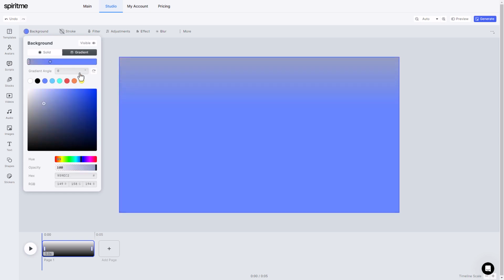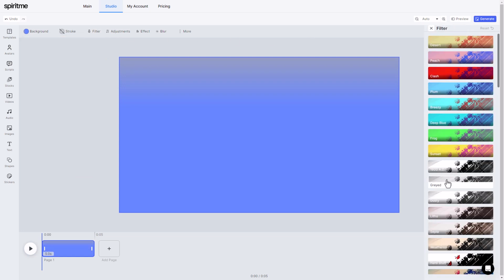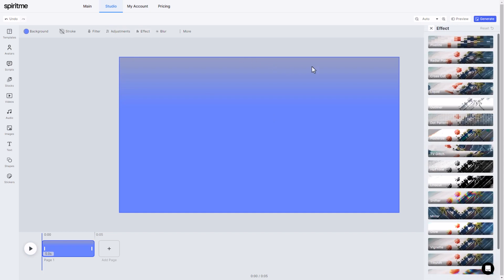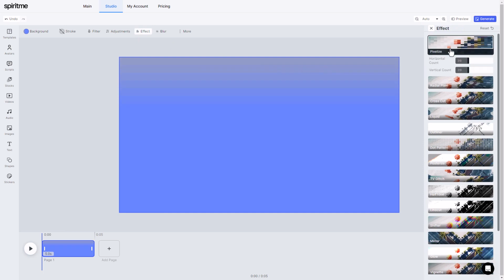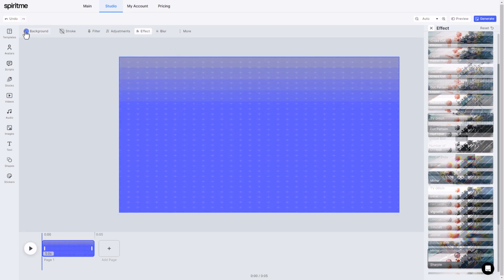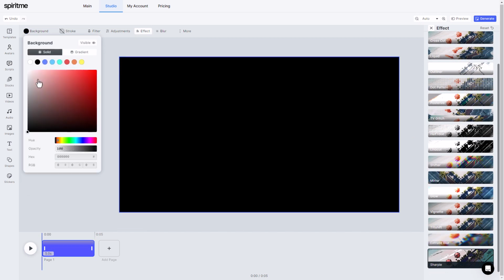That looks quite good. Now we can also add filters, and we see these down the side. They're not going to be particularly good for a background. We can make adjustments to things and we can add effects, and these are things like pixelize or radial blurs or things like that, or dot patterns. So I'm just going to go back to a solid background, and it's going to be a solid black background.